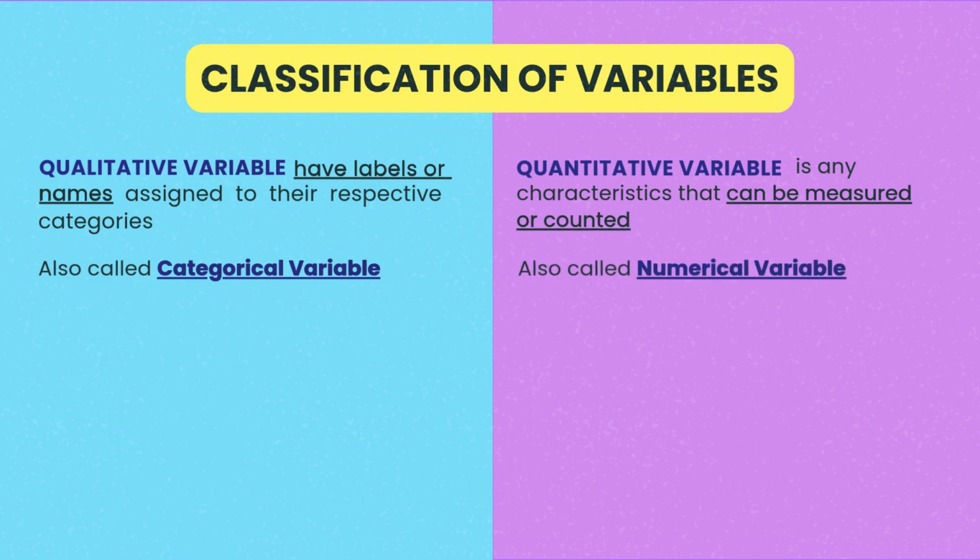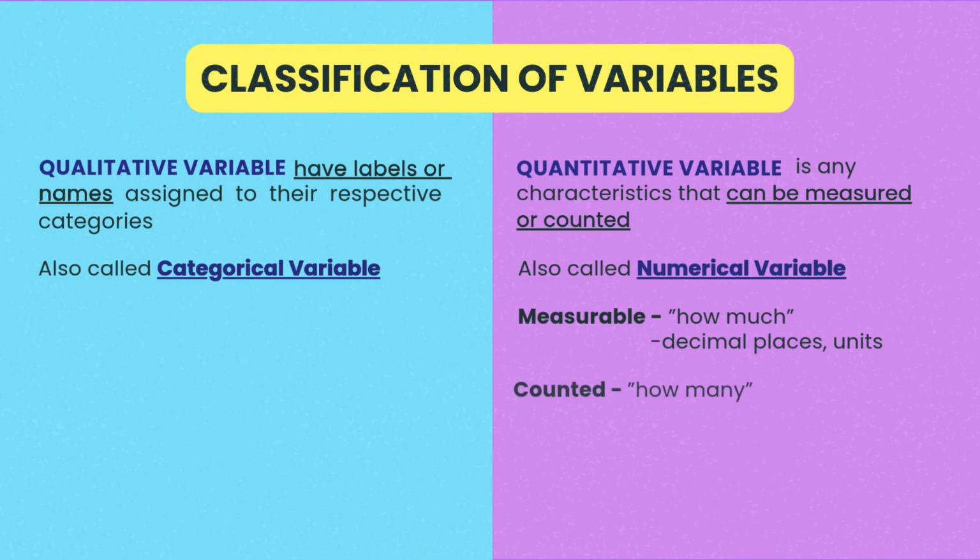Now when we say something that is measured, this is a question of how much. And the answers for this can have decimal places and units. For example, weight and your earnings. Whereas when we say something that is counted, this is a question of how many. And the answers are whole numbers. For example, the count of people who are late, or the number of personnel per barangay.